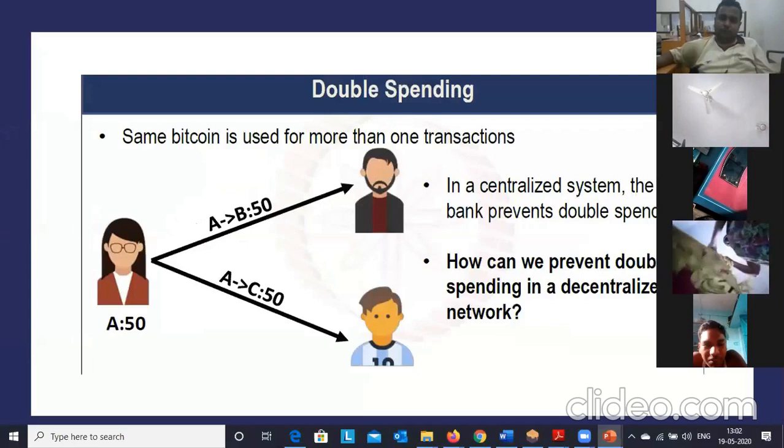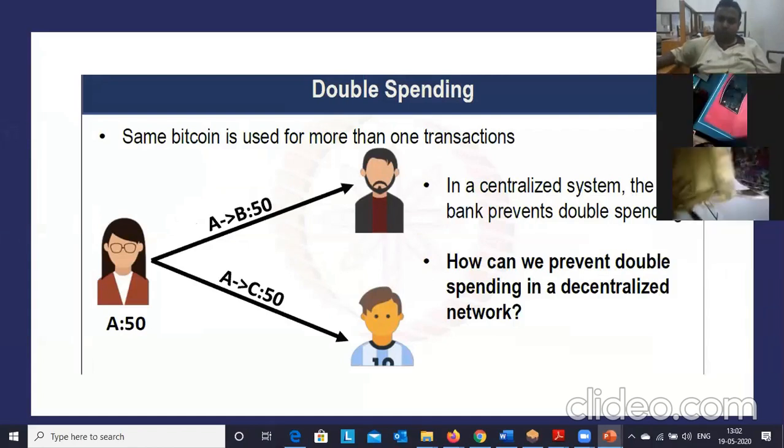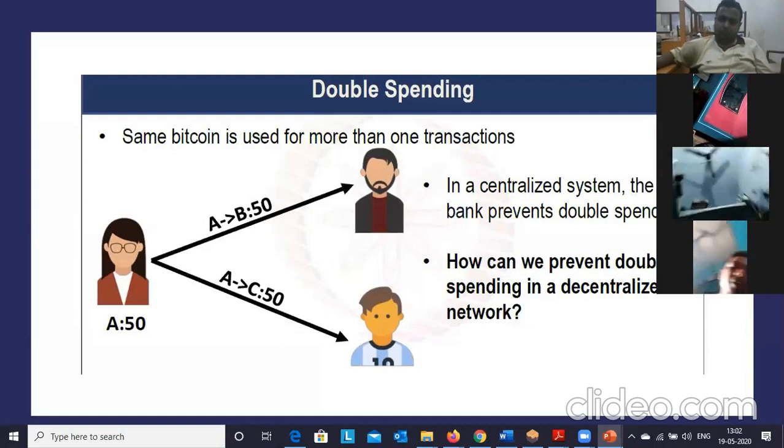Now there is one problem in the Bitcoin network: the double spending problem. What is meant by the double spending problem? In normal bank scenarios, the bank will verify whether you have sufficient balance in order to transfer the amount. If you don't have sufficient balance, you cannot make any transaction. In the Bitcoin network, who will verify that? Now you can see that scenario. Alice has 50 Bitcoins. At one time, she transfers the 50 Bitcoins to B as well as C.